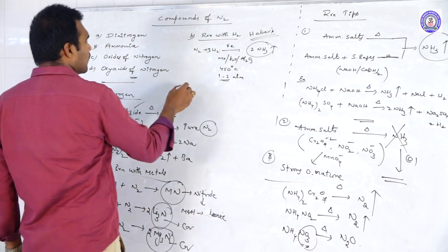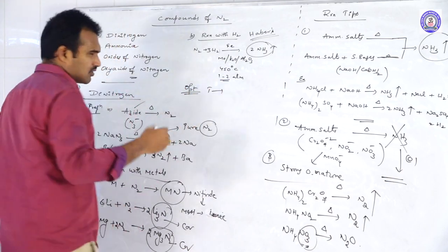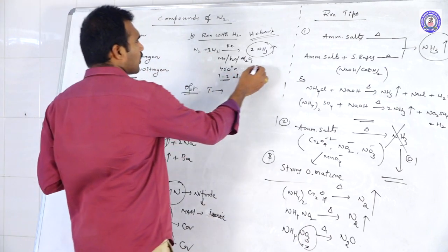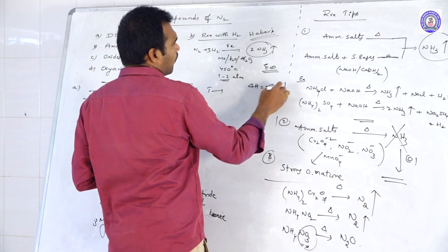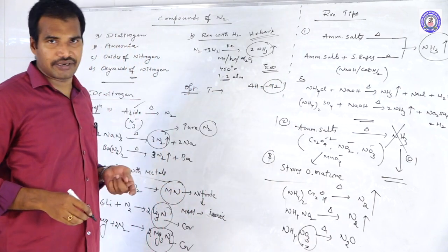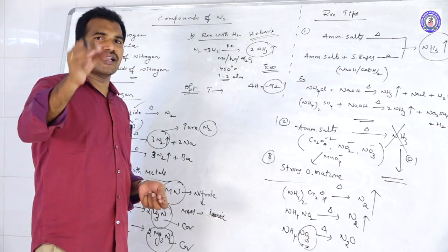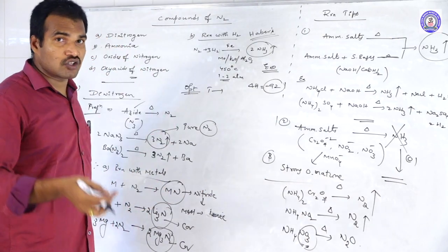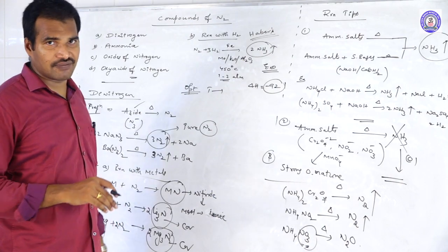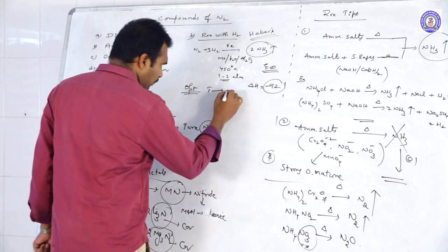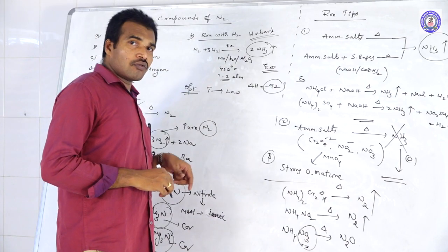What are the optimum conditions here? In the case of temperature, this reaction is exothermic, liberating heat energy: minus 92 kilojoules. As per Le Chatelier's principle, for exothermic reactions low temperatures are favorable. But why do we maintain 450 degrees?